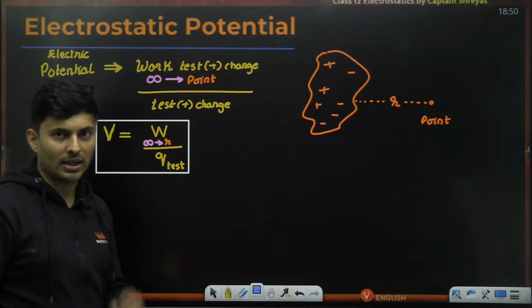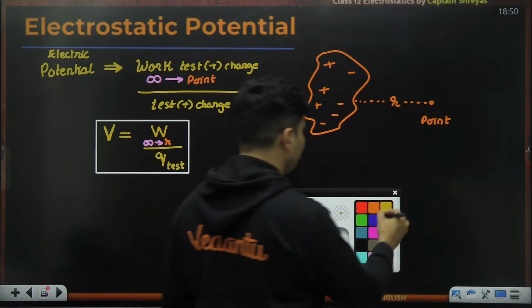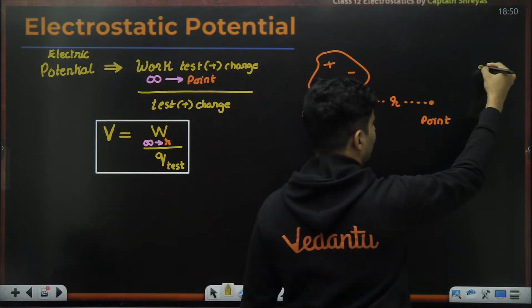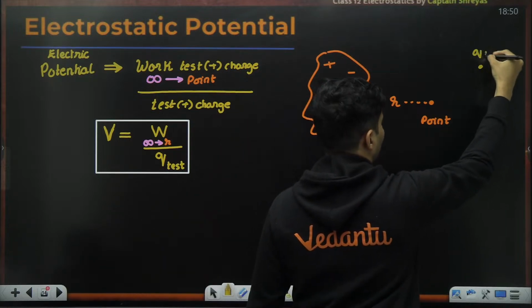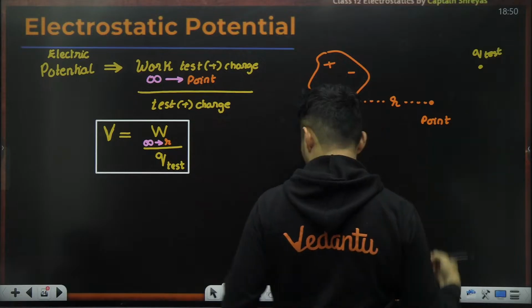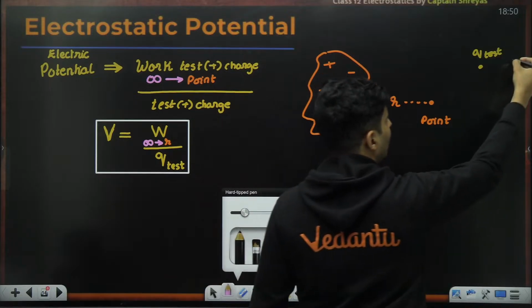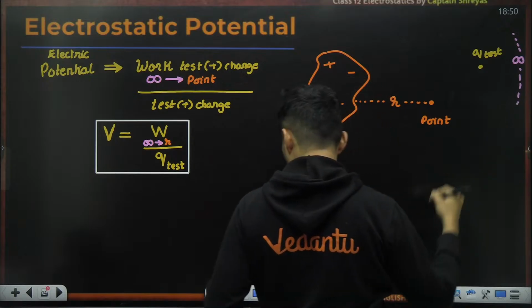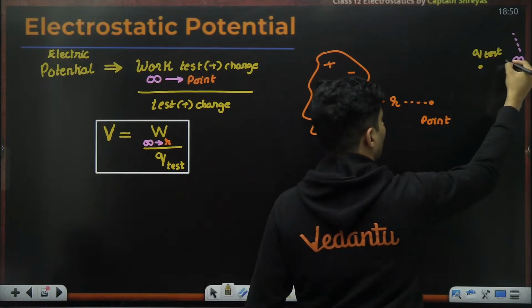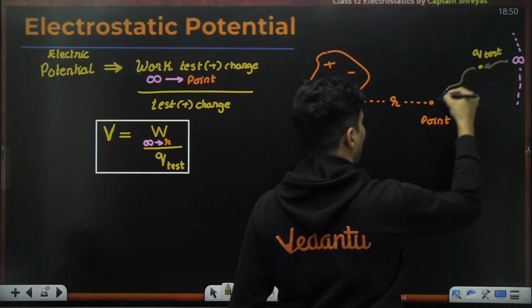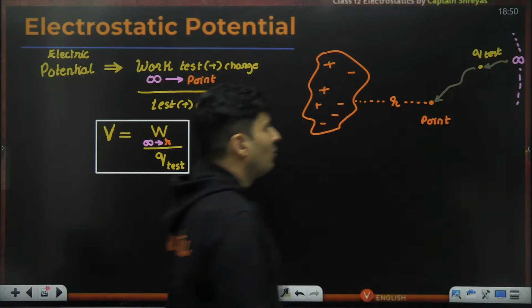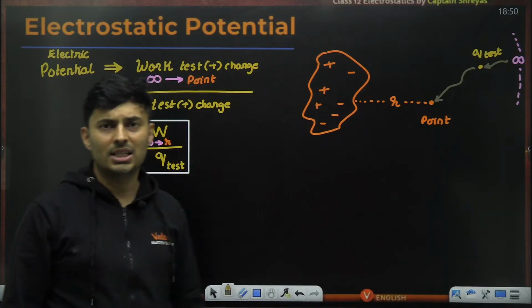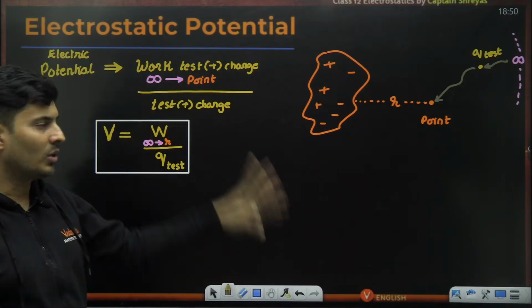Maybe this is our test charge, q test, and I bring it slowly from infinity, the end of the universe, and put it here. Whatever is the work done per unit charge, that is the electric potential.